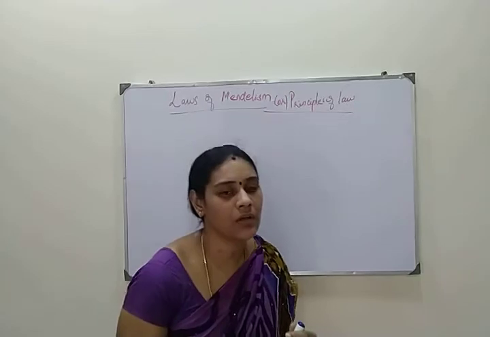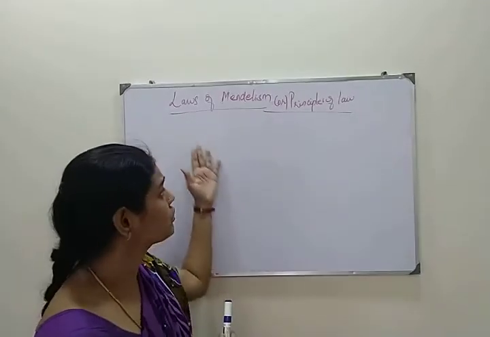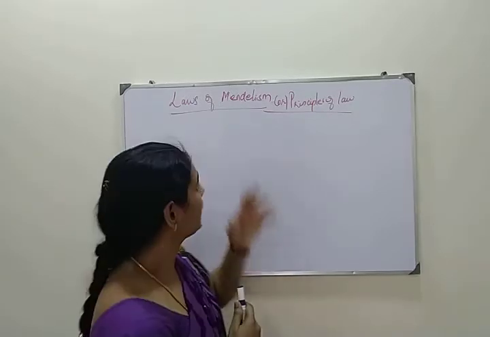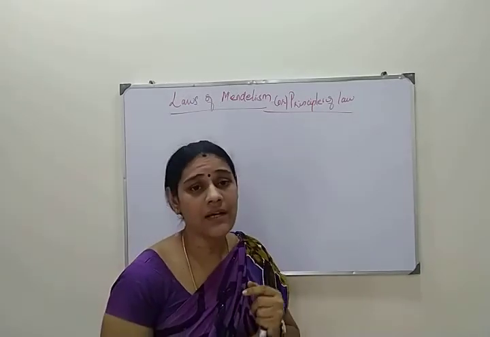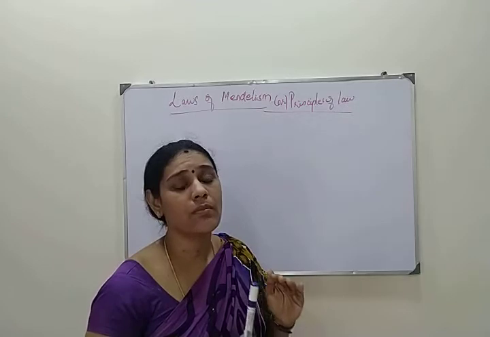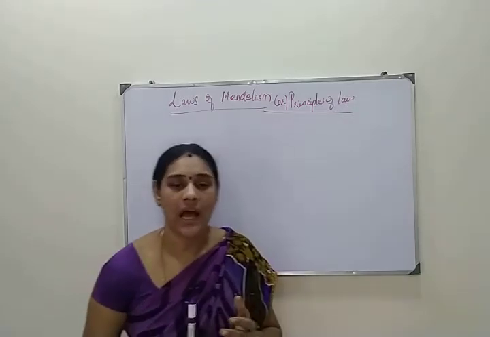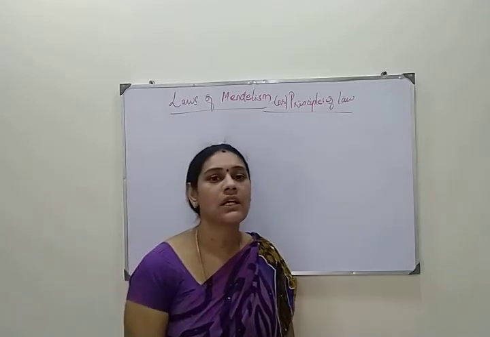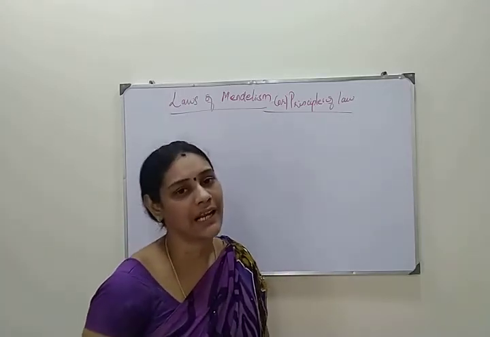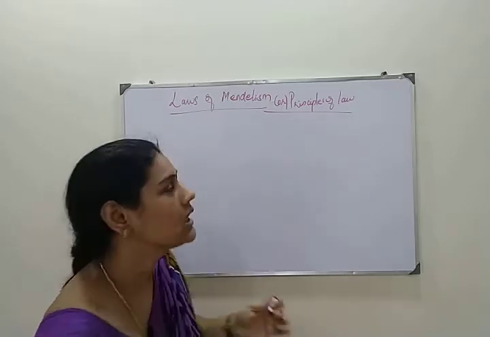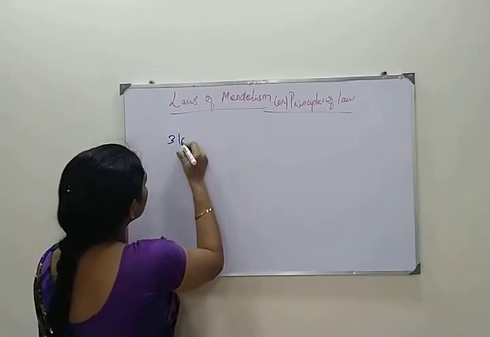Today I will give you the introduction to the law of Mendelism, or the principles of law. This law is based on the monohybrid cross. In this genetics lesson you will have the monohybrid cross, dihybrid cross and trihybrid cross. Totally he made 3 laws.